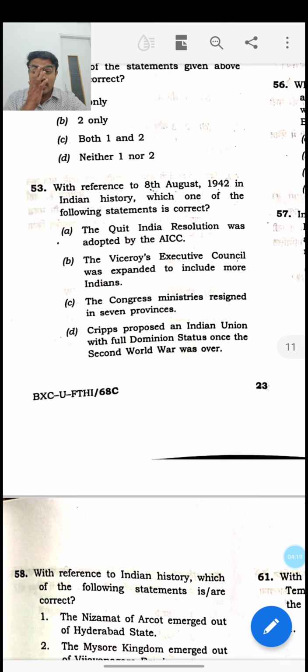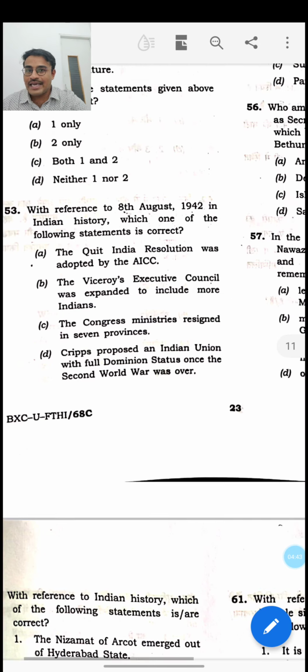Because of this name, August Revolution, we can directly come to the conclusion that 8th August of 1942 is the date when the Quit India resolution was passed by the All India Congress Committee. The technique is very simple. You have to know that the Quit India movement is also known as the August Revolution. Based on that, you can conclude that 8th August of 1942 is the Quit India resolution, and it is present in Spectrum 2. So naturally you have to remember this. So the answer for this question is 53, that is A.